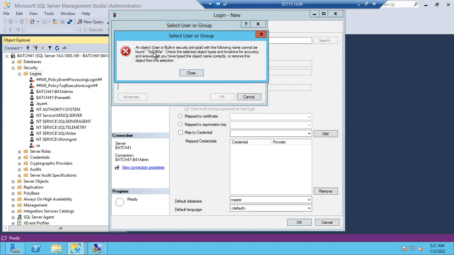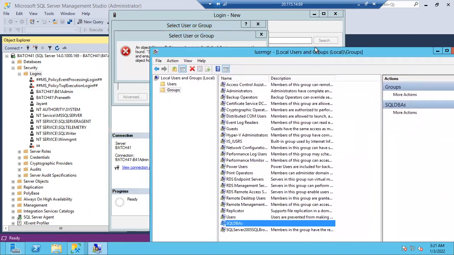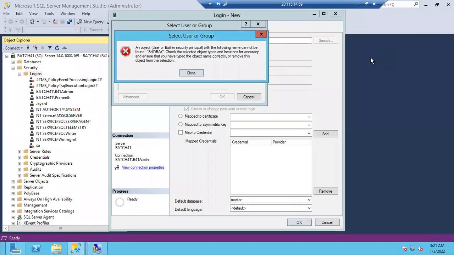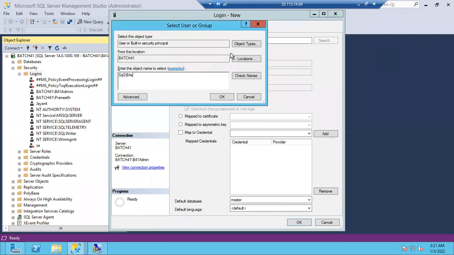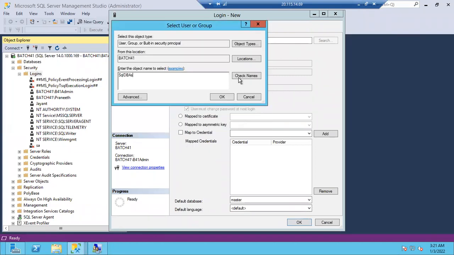What is it saying? Group is not there. Why? It's already there, right? Why is it not showing? What is the problem, guys? Case sensitive. Very good. Yes, case sensitive, but that is not the actual problem. Case sensitive is not an issue. Actually, here under object types, you have to choose groups, then only it will search in the groups also. Now check names. Now you will get it.